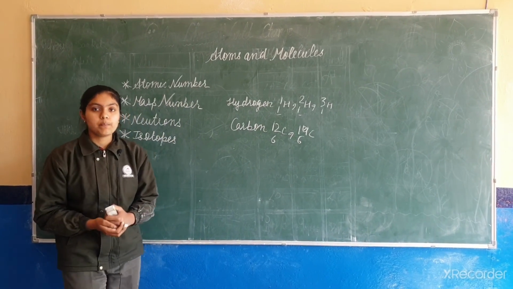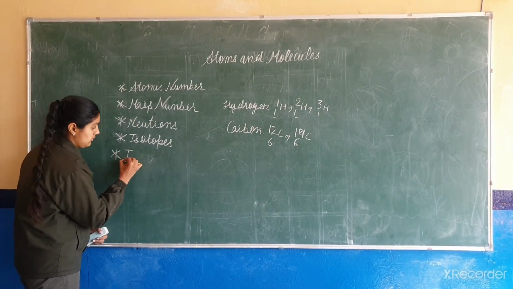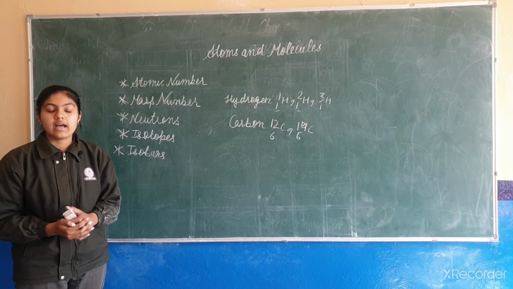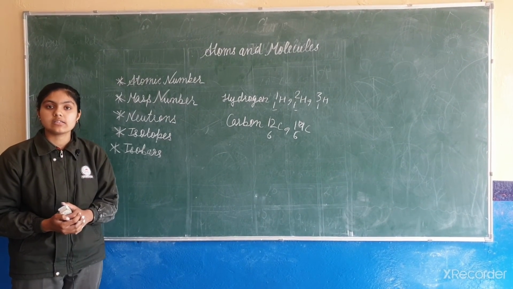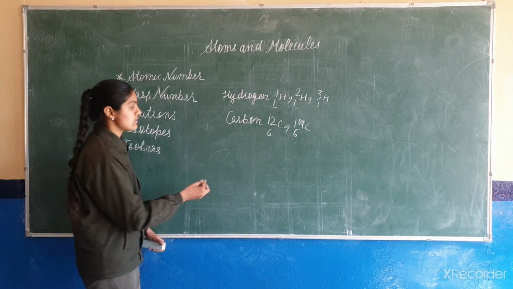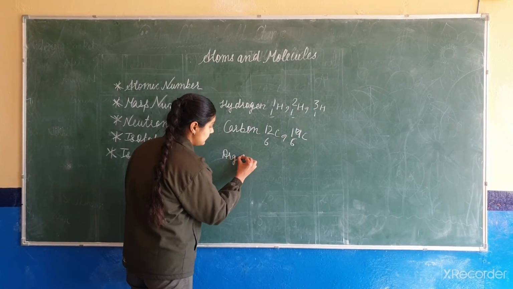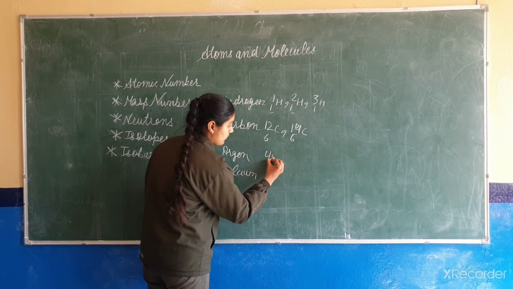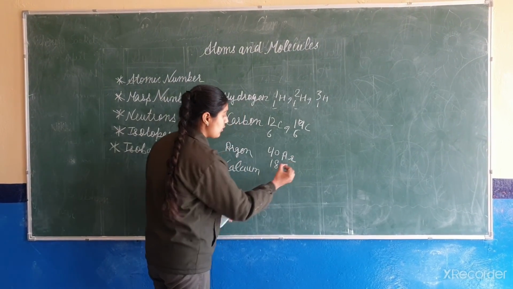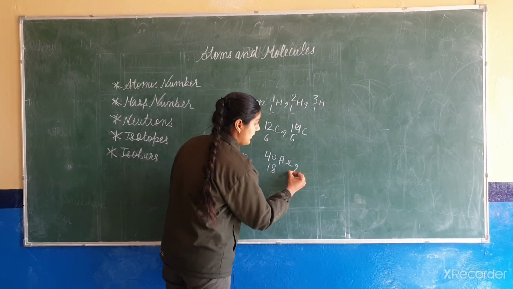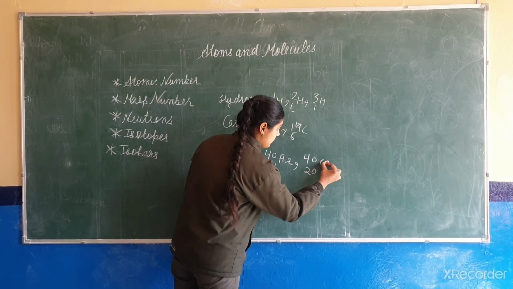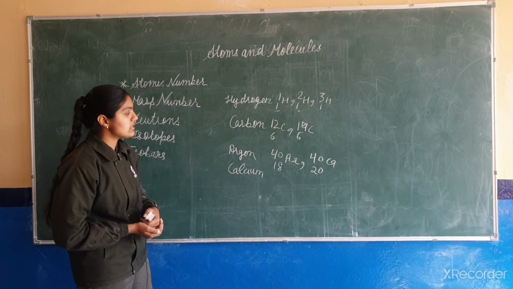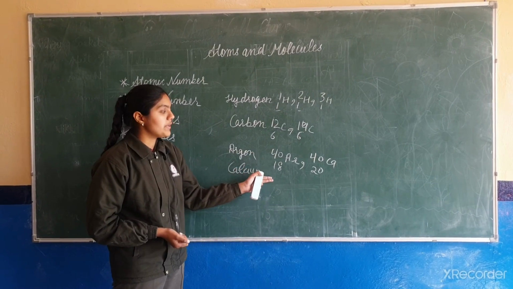Now about isobars. What do you mean by isobars? Isobars are atoms of different elements which have the same mass number but different atomic numbers. Let's take the example of argon and calcium. The mass number of argon is 40 and atomic number is 18. The mass number of calcium is 40 but the atomic number is 20. Here you can see the mass numbers are the same but the atomic numbers are different.